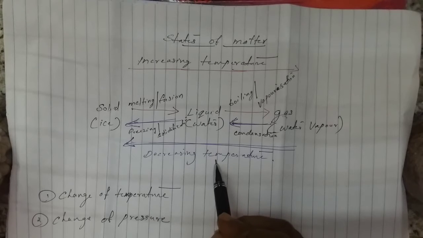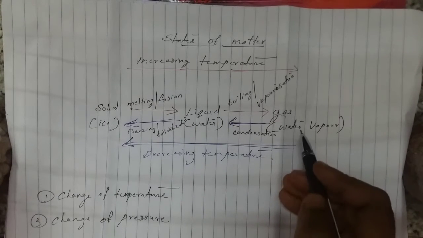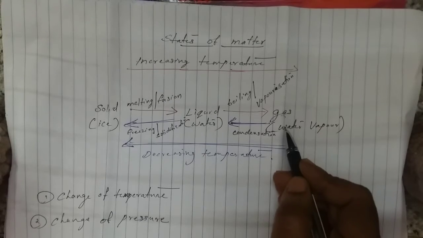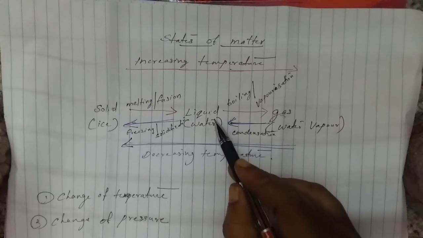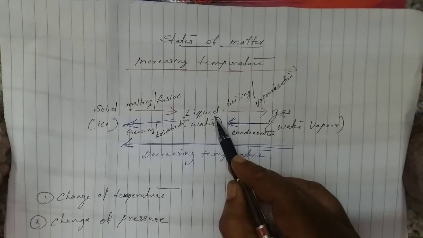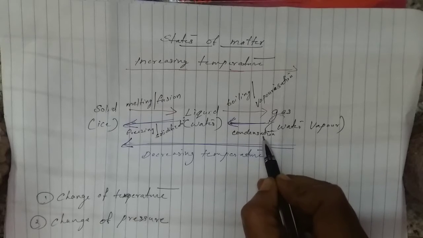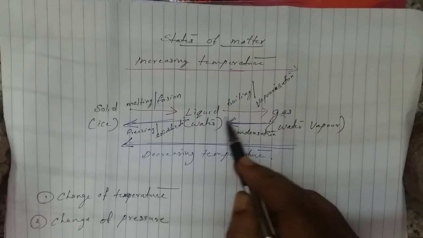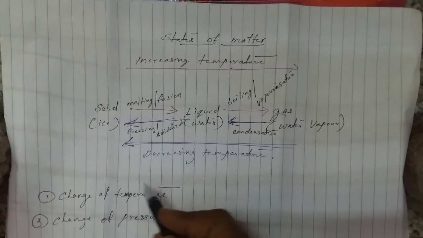While decreasing temperature, the gaseous form, example water vapor or steam, changes to water, that is gaseous state changes to liquid state, by the process of condensation. So by the process of condensation, gas changes to liquid. Again we decrease the temperature.